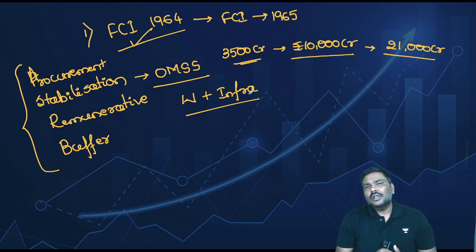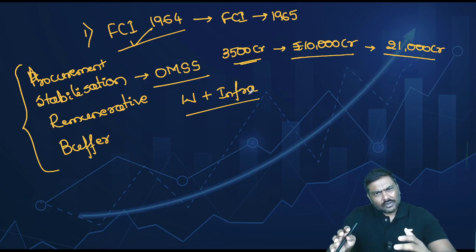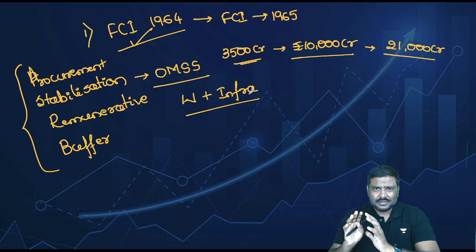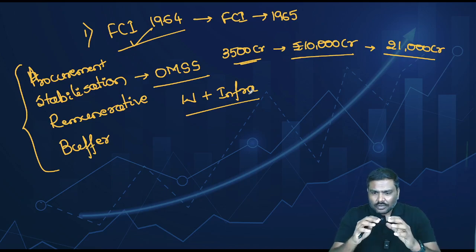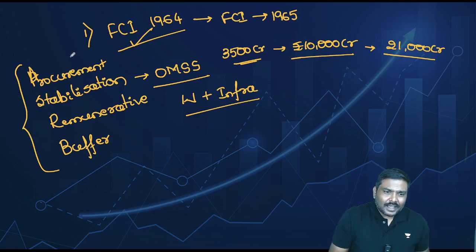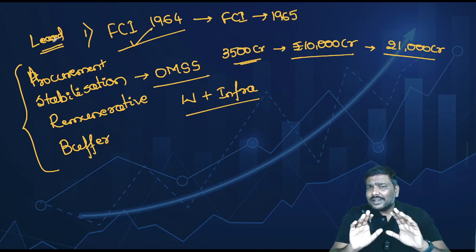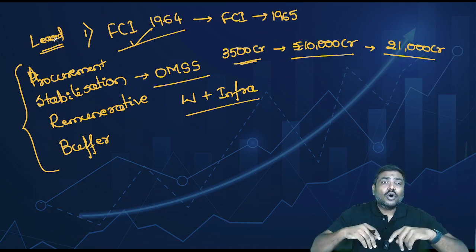And point number two, right now, in India, we have a lot of warehousing, although this is not sufficient. Out of that, more than 300 lakh tons is under the Food Corporation of India. But out of these 300 plus lakh tons, more than 200 lakh tons is leased or rented warehousing, which simply means FCI does not own this capacity. It has taken it on rental basis.